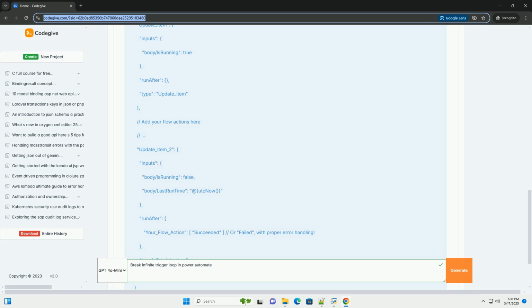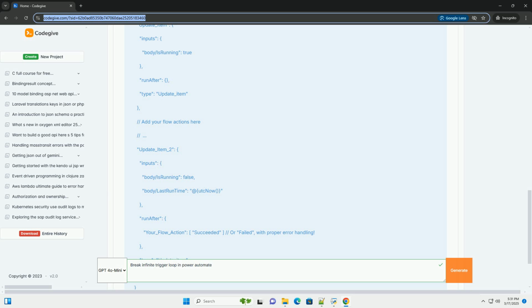Equals compares the email address of the user who modified the item to the configured email address. Not inverts the result of the equals function. The flow will only trigger if the editor's email address is not equal to the configured email.